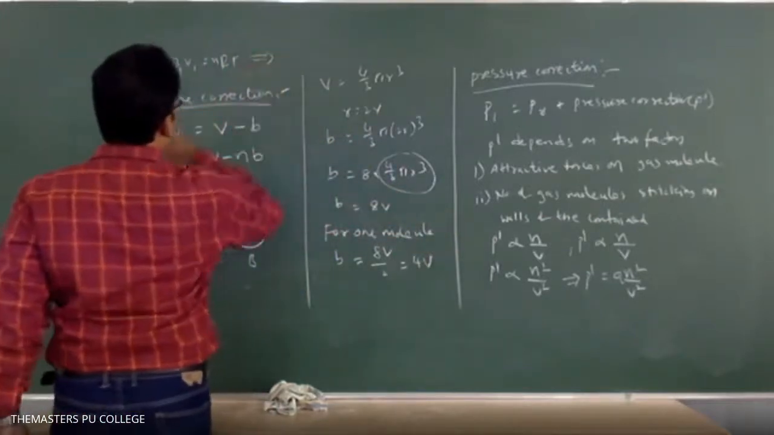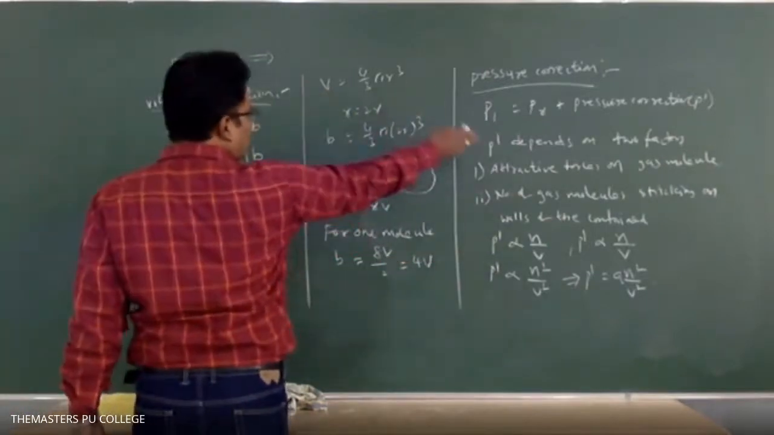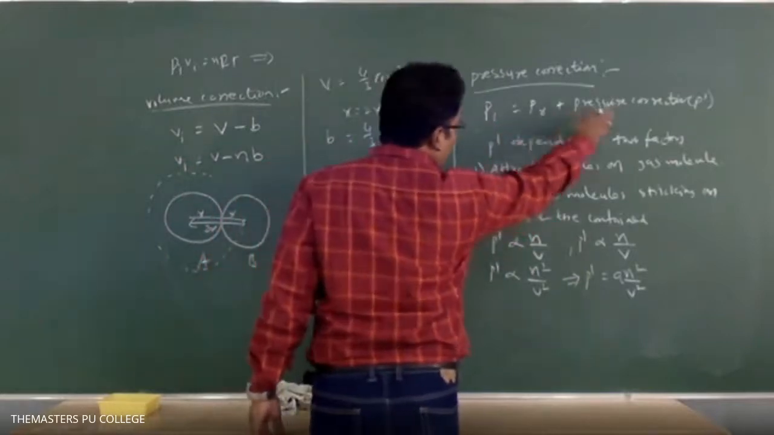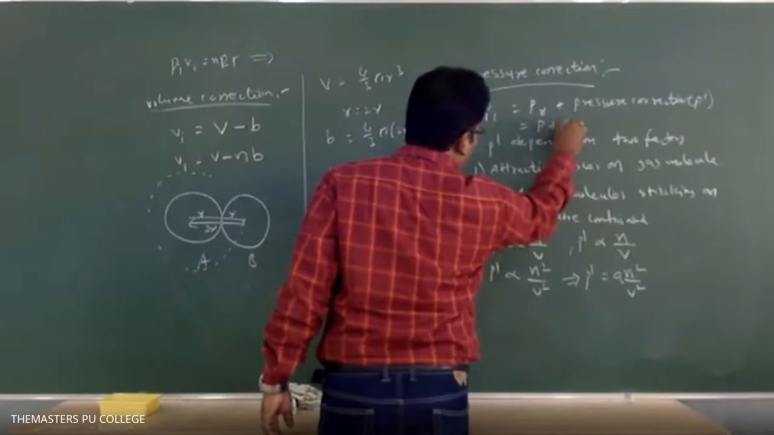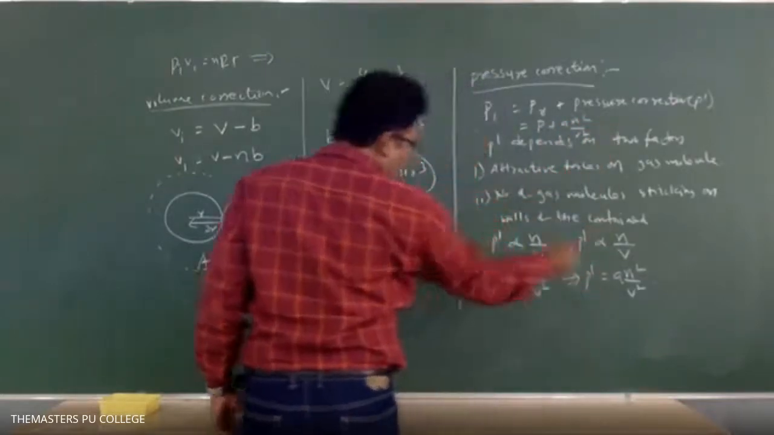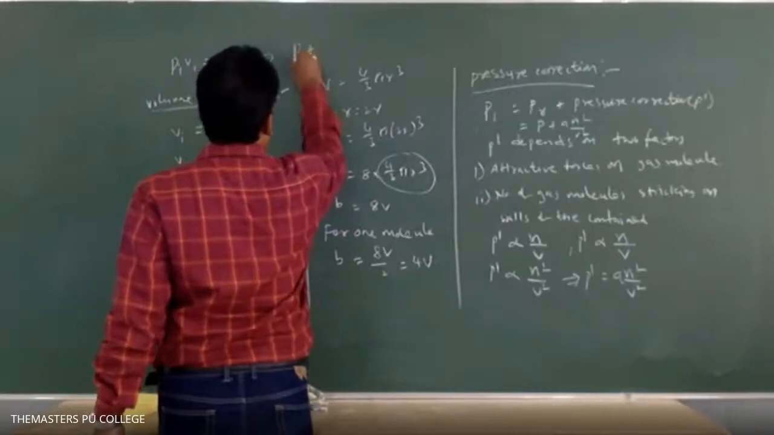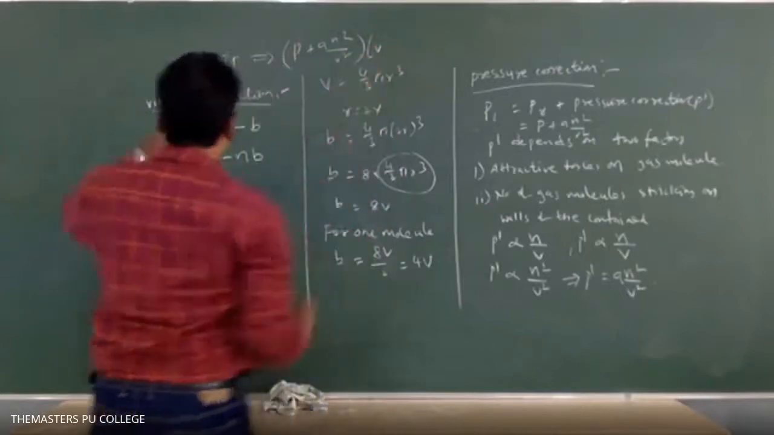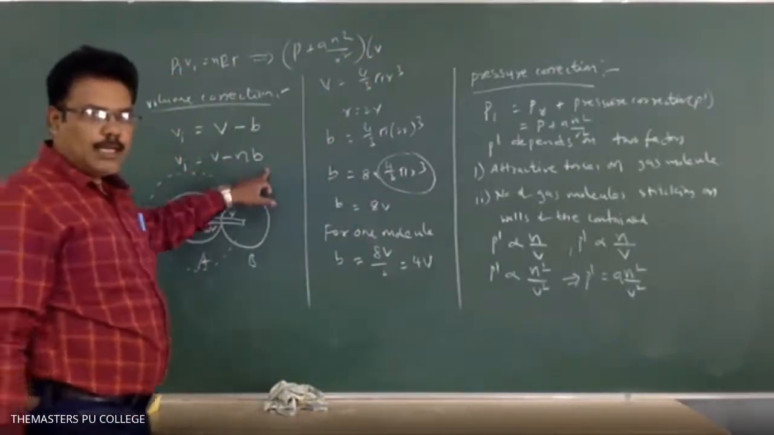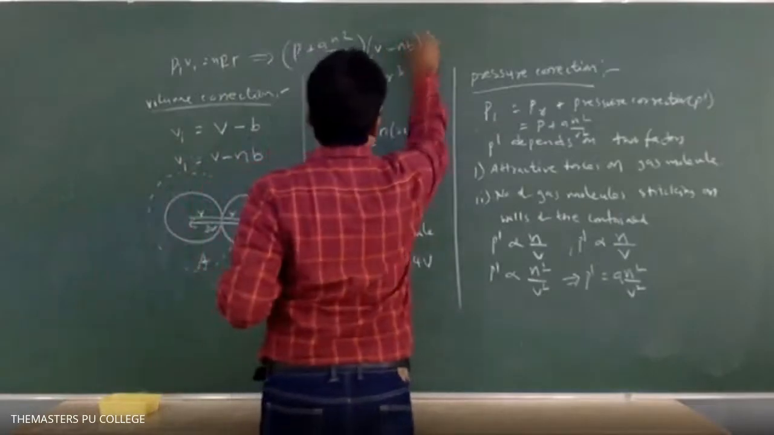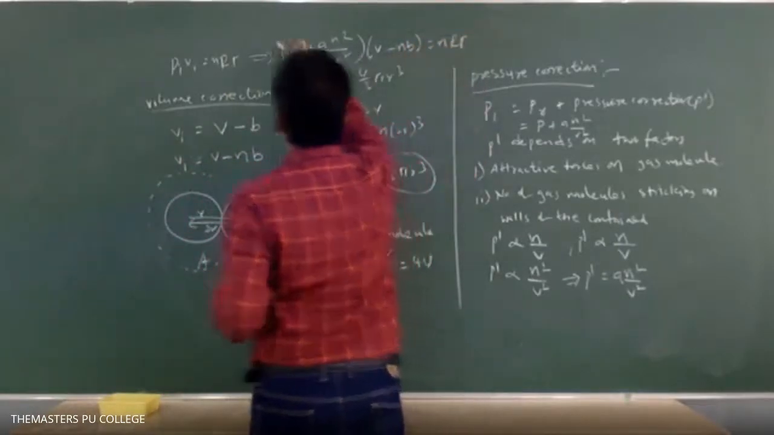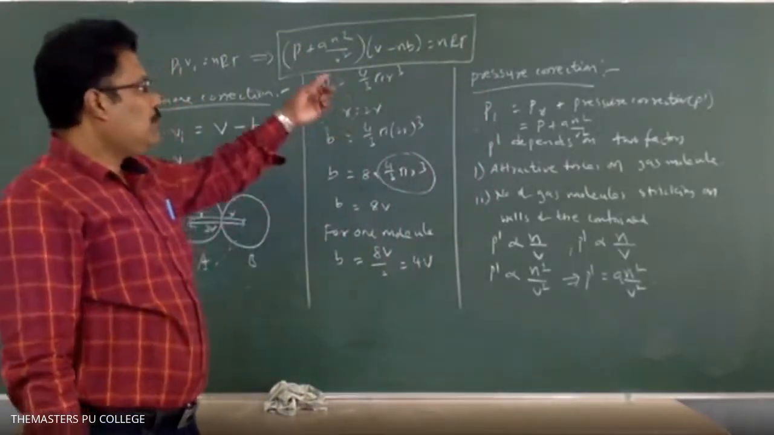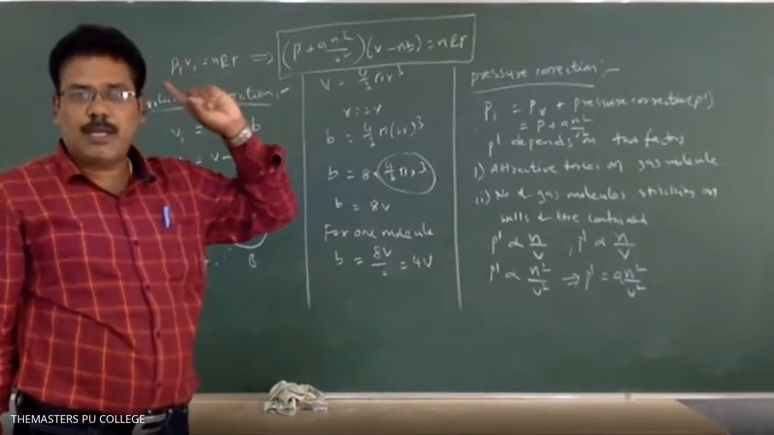So from this, what do we get here? Pi is P plus P dash. Actually Pi is equal to P real plus the pressure correction, which is equal to P plus a n square by V square. So substitute that value: P plus a n square by V square, into the volume correction Vi, which is V minus nb, equal to nRT. This is known as the van der Waals equation or real gas equation, which I explained in the classroom.